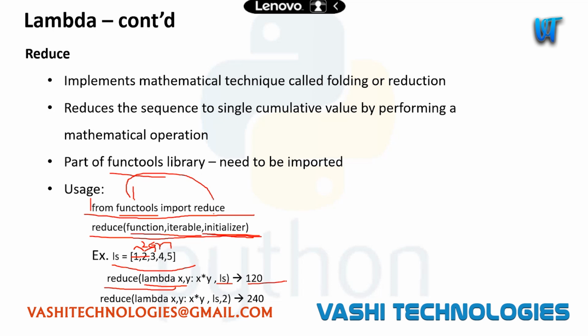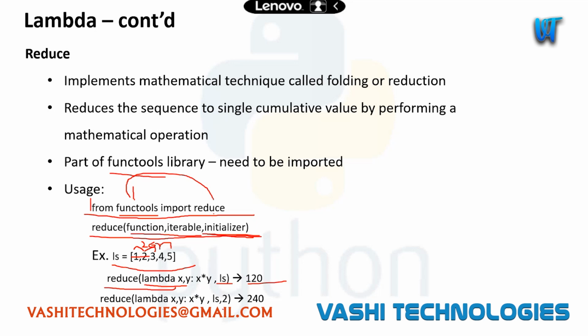So with each and every step, it is reducing. It will multiply, throw away the two numbers, and have a single result. It will take that single result and perform the operation with the next number of the sequence, and throw away these two numbers. So it kind of reduces the sequence.